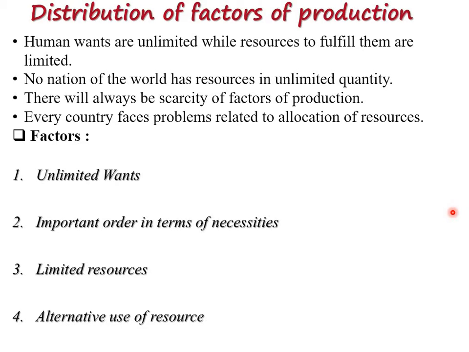So all the above 4 points, which are discussed in the different conditions, show that distribution of factors of production is done in such a way that they satisfy the maximum possible demands. Here, the state government, the local government, and the distributors of these factors of production, entrepreneurs, mainly those who have lots of money, the rich people and industrialists, have to distribute these factors of production so that the maximum possible demands of the public can be satisfied. So that is the thing about the distribution of factors of production.